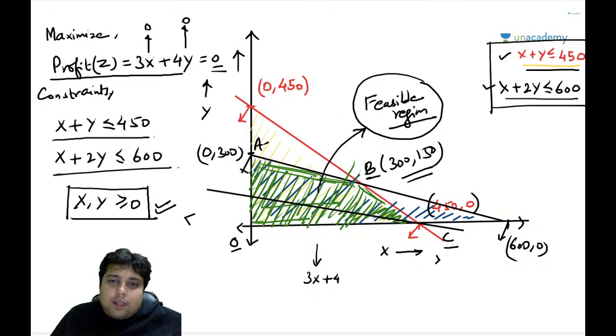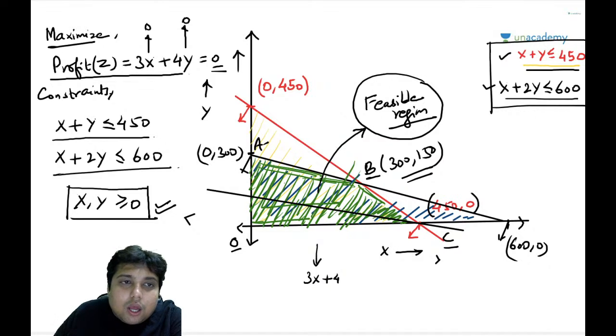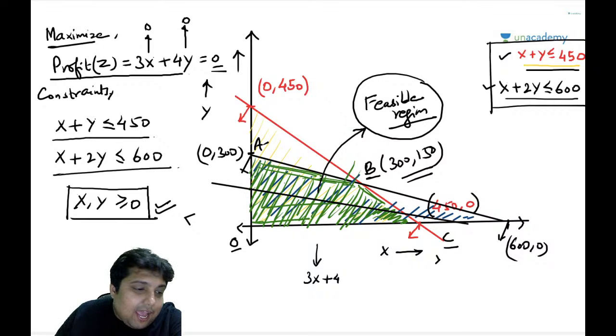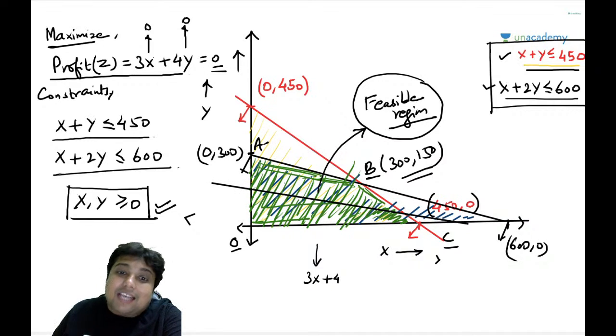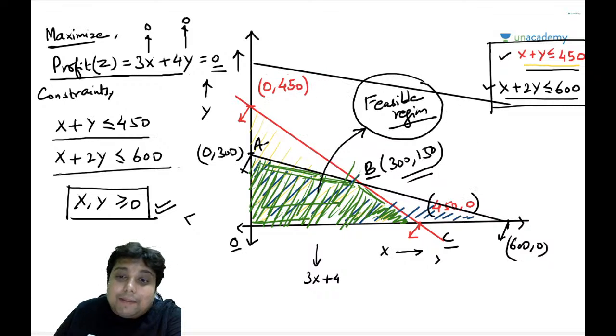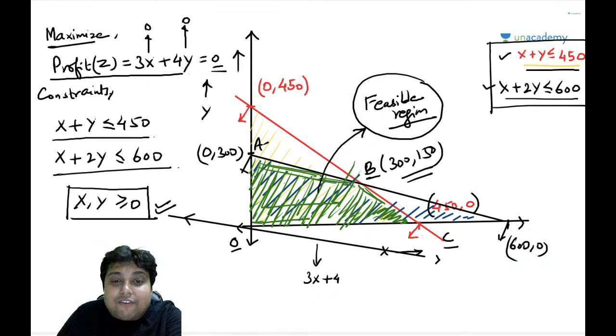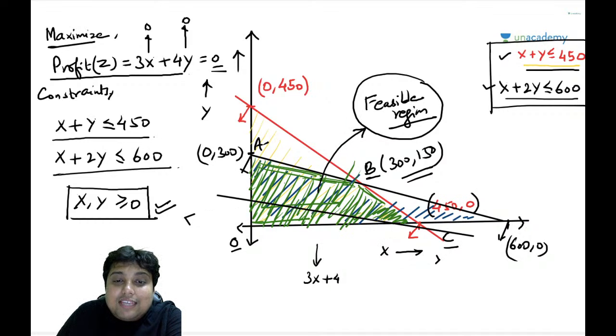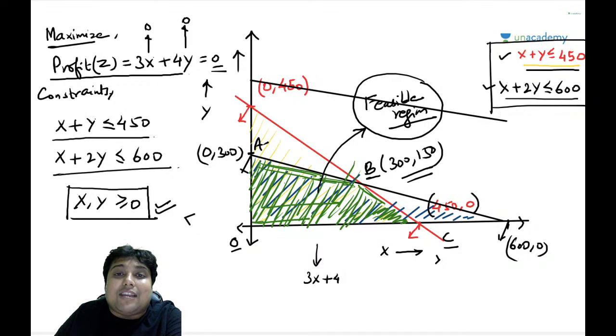But considering that I have to maximize the profit, the idea is that we should be taking this line as far as possible. But remember my friends, the feasible solution is inside this green boundary only, inside this green shaded region. Outside this green shaded region, you do not have any feasible solution.